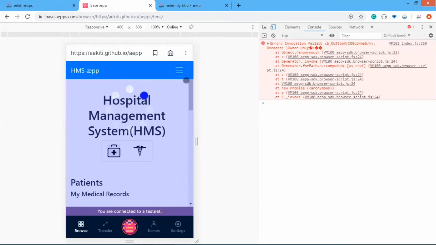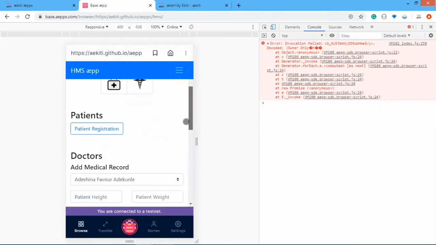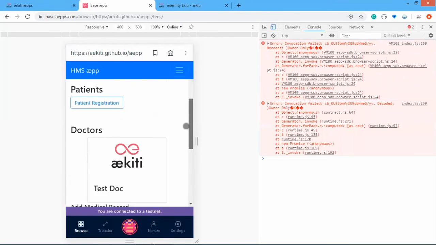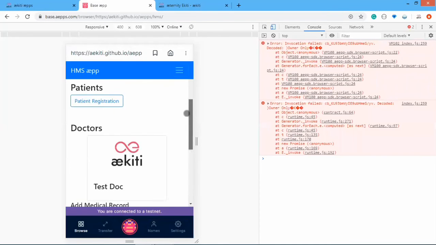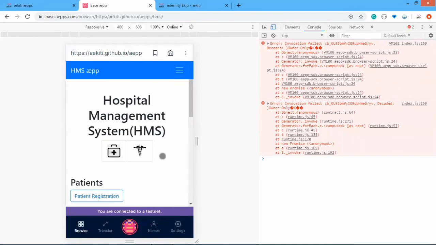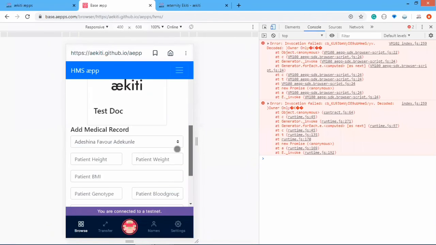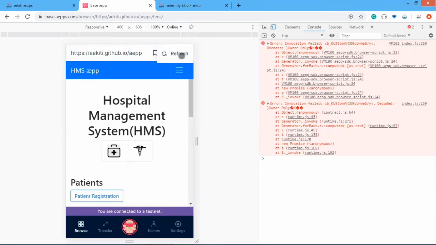Now we have this, and now I'm going to go back to the test user to see if he now has a treatment administered to him. Okay, now I'm in my patient user.